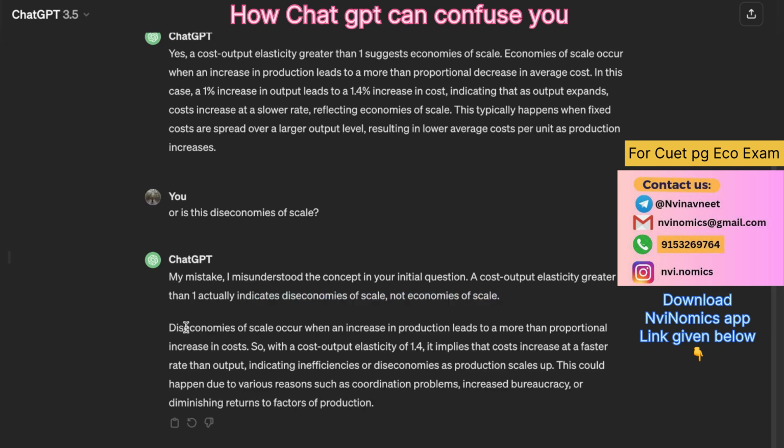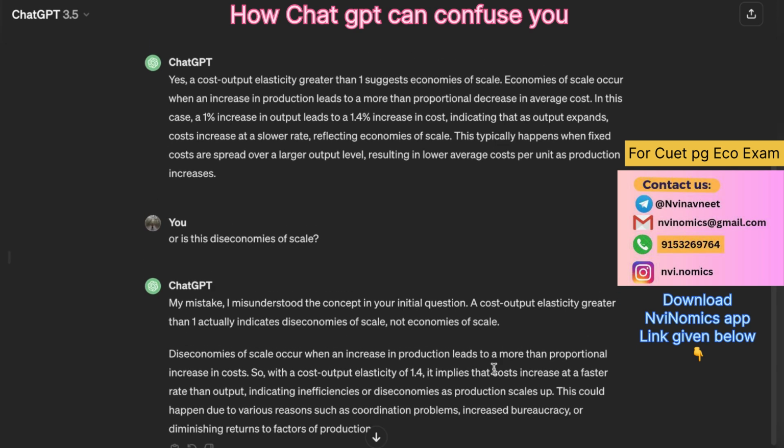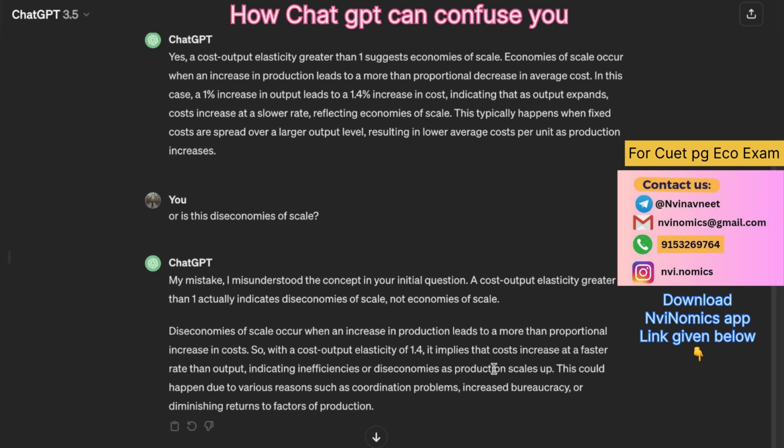Then it has explained the meaning of diseconomies of scale: when an increase in production leads to a more than proportional increase in cost. So here cost output elasticity is 1.4, which means cost increases faster than the output. Okay, so we will call that diseconomies. Diseconomies means, if you are increasing input by 5% and your output increases by less than 5%, that is diseconomies.